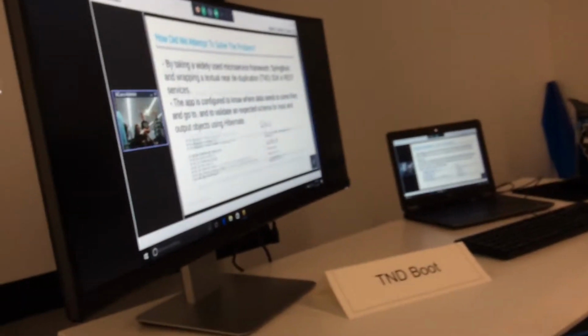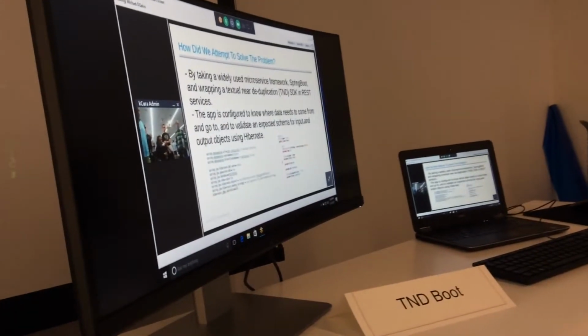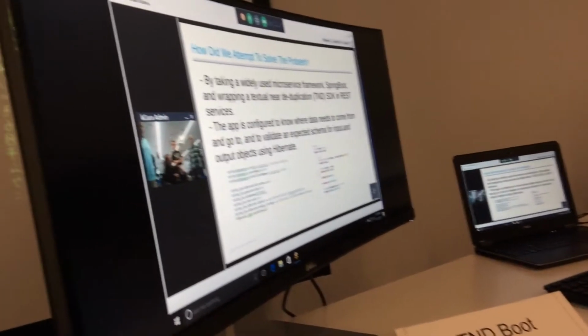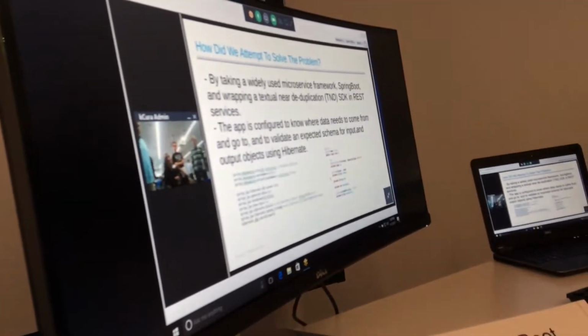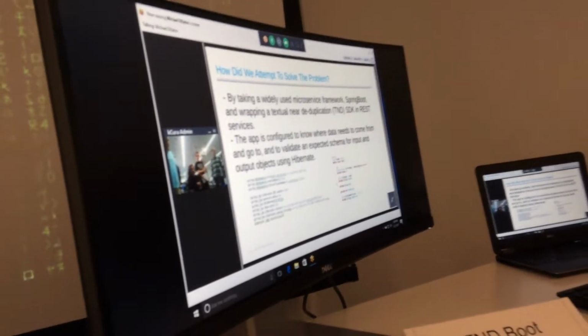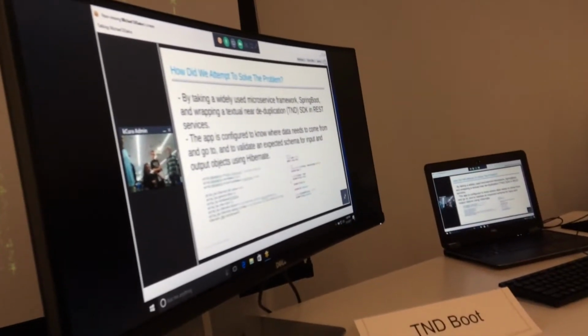How did we attempt to solve this problem? By taking a widely used microservice framework, Spring Boot, and wrapping a textual near deduplication SDK in REST services. The app is configured to know where the data needs to come from and go to, and to validate expected schemas for input and output objects using Hibernate.